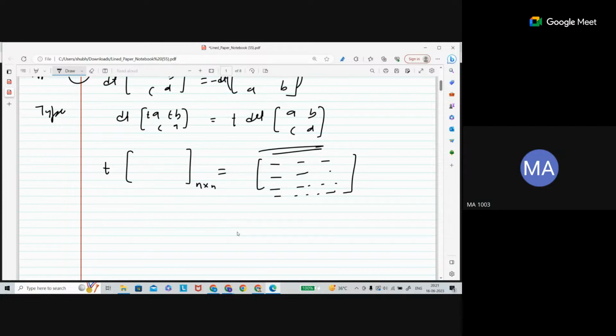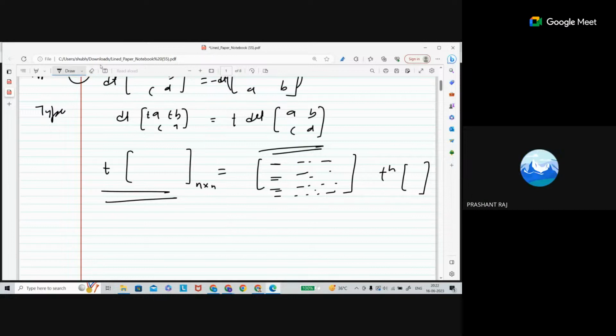Okay, sir. So scalar multiplication with a matrix means you multiply each row with t, and now if you find the determinant of this matrix, it will be t to the power n. Each time you take t out, so it will be t to the power n times the determinant of the same matrix.